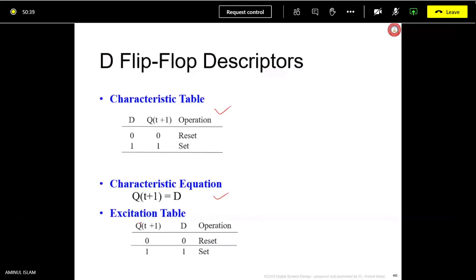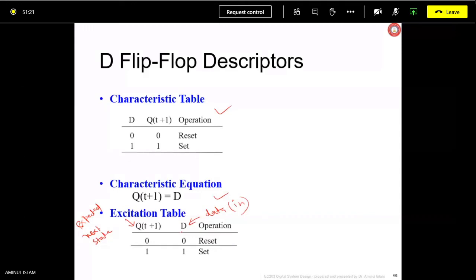Okay, what is an excitation table? The next state is something you expect, and you have to decide what to apply at the input. Say this is the expected next state, Qt plus 1, and D is the data input. You want the next state to be 0. Obviously, in the case of a D flip-flop, what has to be applied? It is 0 or 1.